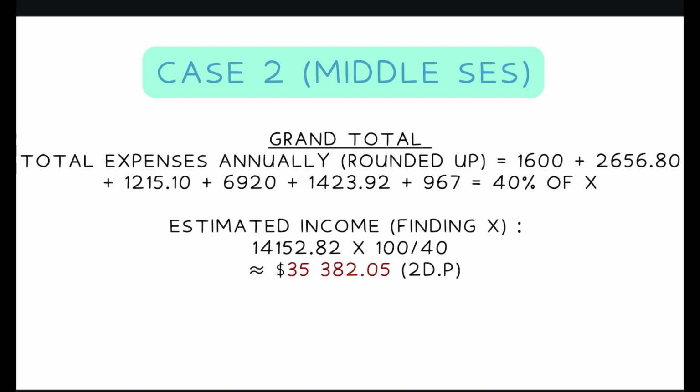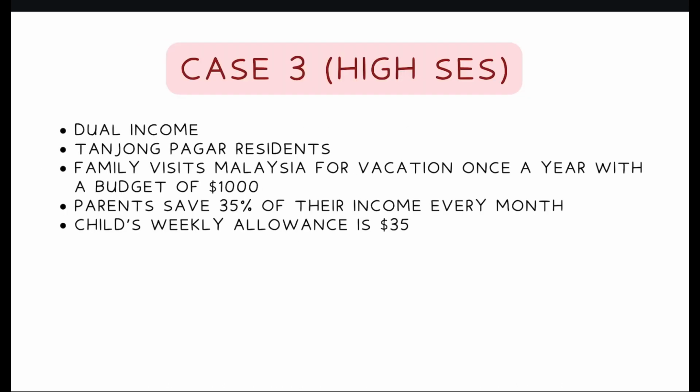The estimated income will be $14,152.82 for 40% of X, and $35,382.05 is for X. Now, we will be presenting the third case. The third case is as follows.